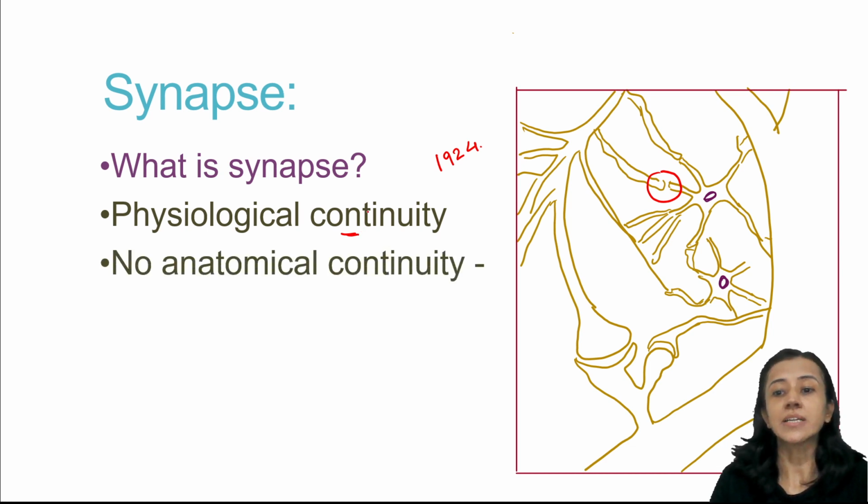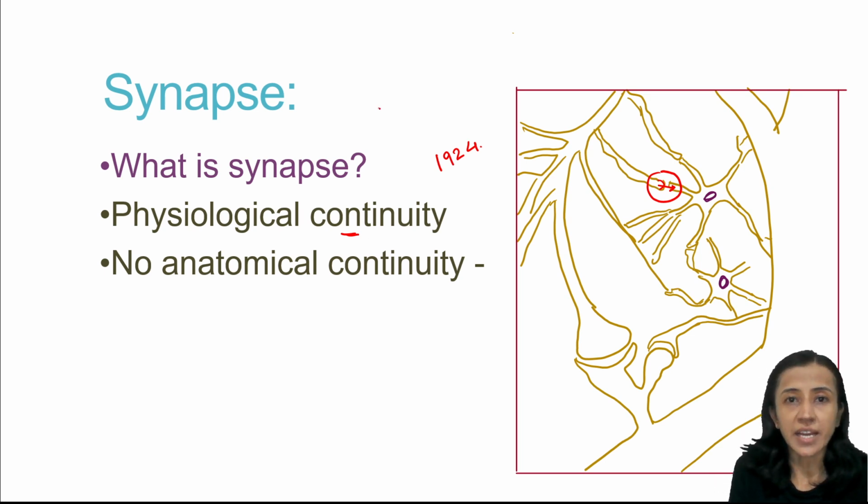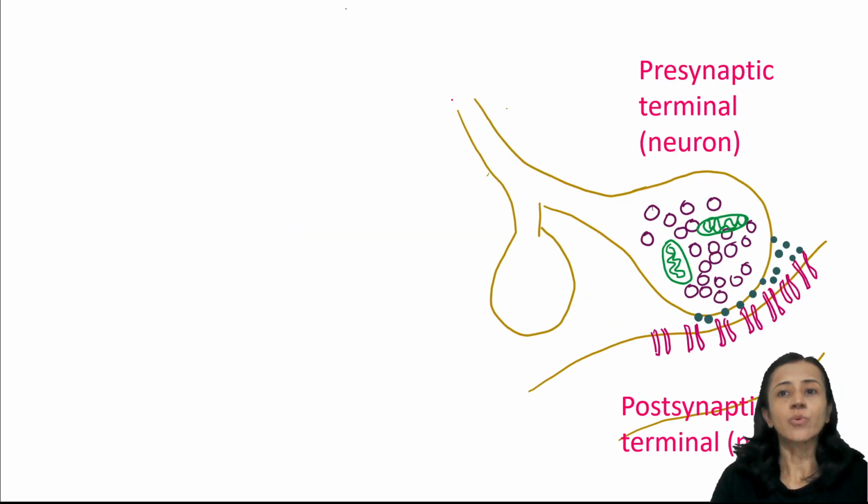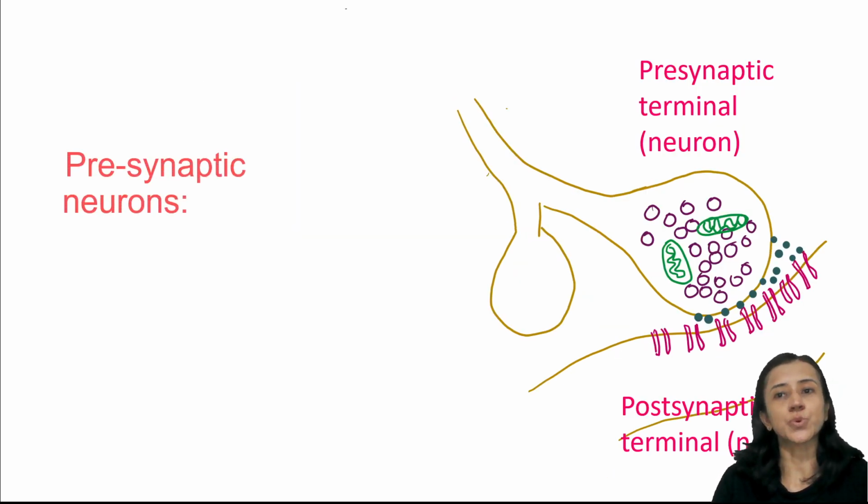So you can see here two neurons, for functional purpose, they come together and come in contact with each other for the transmission of impulse. So there is no anatomical continuation but functional continuation between two neurons. In CNS we have about 10 raised to 11 neurons and 2 into 10 raised to 14 synapses are present. Now, in each synapse, you have at least two neurons.